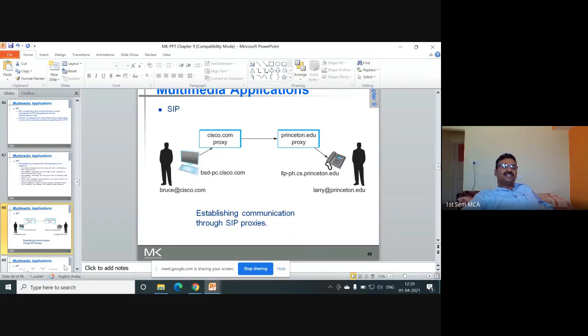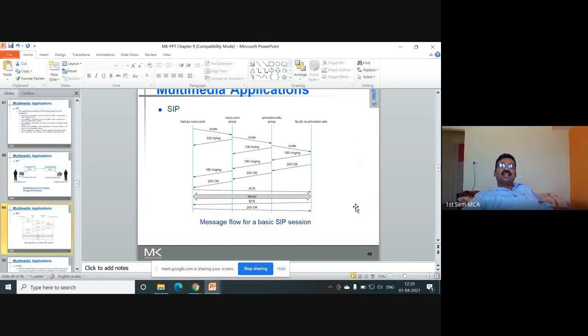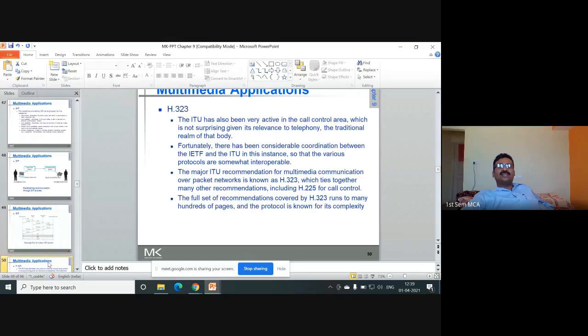So all these, user capability, user availability, which machine he uses, all that information it takes and then establishes the session initiation. That is explained here: invite, trying, and then okay, acknowledgement. All these things. Basically these require TCP as an underlying protocol.